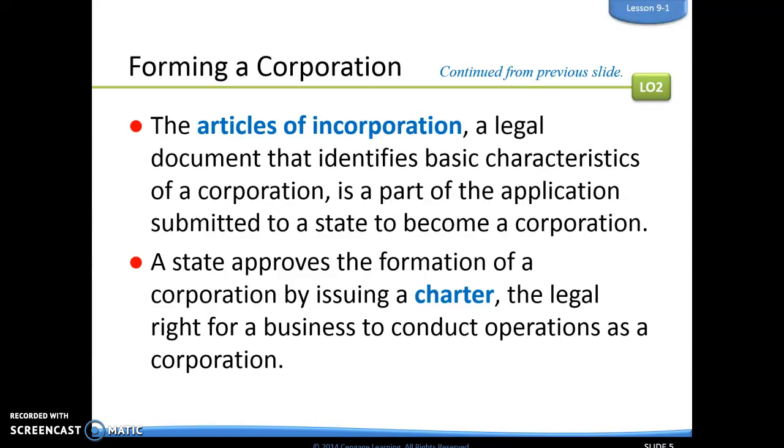Target is considered a corporation. Now Target is based out of Minneapolis, so they got a charter from Minnesota that allows them to become a corporation. It's almost like a license that legally grants them the opportunity to do business as a corporation.